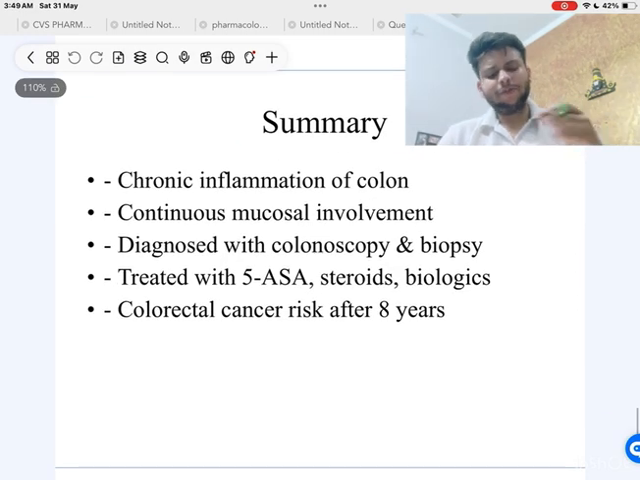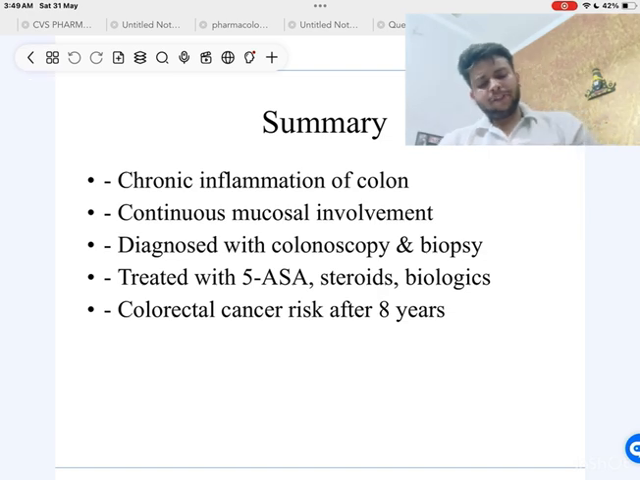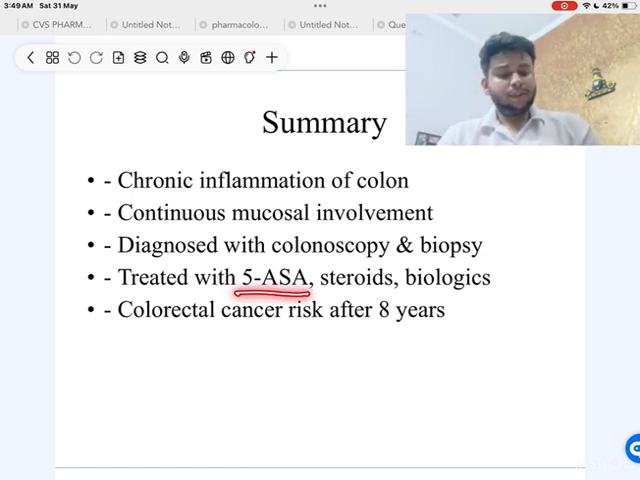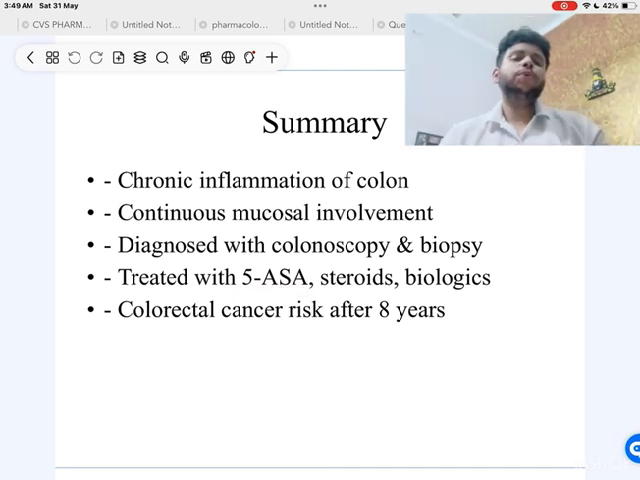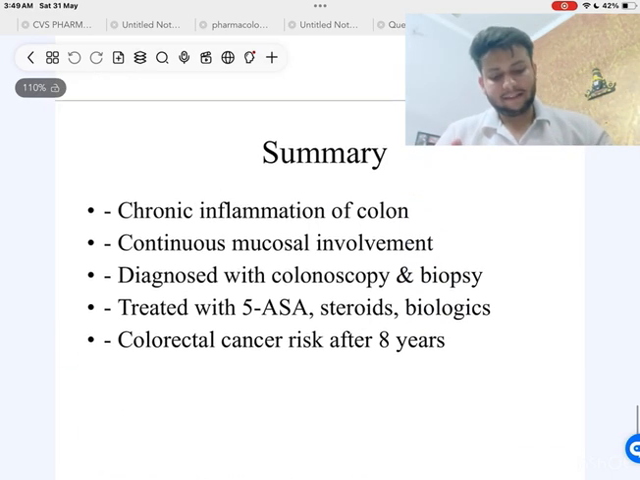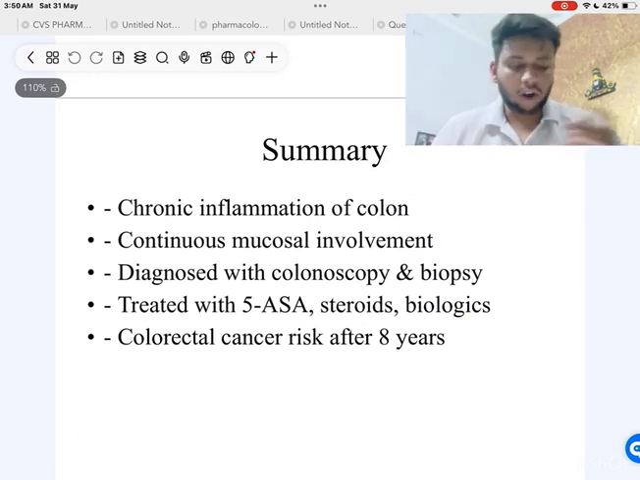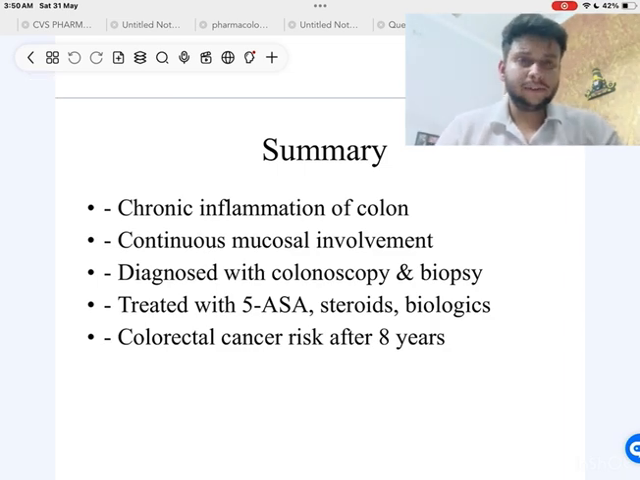So, let's go for the summary. Chronic inflammation of the colon, continuous mucosal involvement, diagnosed with colonoscopy and biopsy, treated with 5-ASA, steroids and biologics, with 5-ASA only if it is in the mild state. There is a colorectal cancer risk even after 8 years, so we have to do colonoscopy every 1 to 2 years again and again. So that is all about ulcerative colitis that I have to tell you guys.